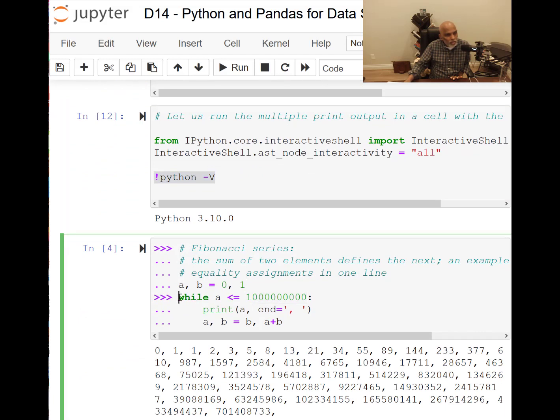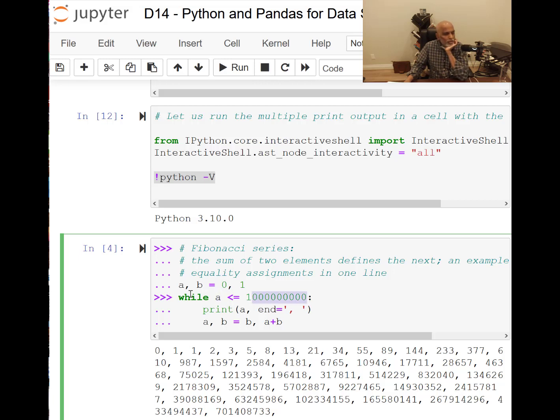The first control statement that I'm going to introduce you to is the while statement. It says while a condition is satisfied, execute the block below. The whole block will be executed until a becomes, so a is changing value here. a is starting with a equal to 0, a comma b is equal to 0 comma 1. This block of statements will be executed until a is less than or equal to 1 billion.